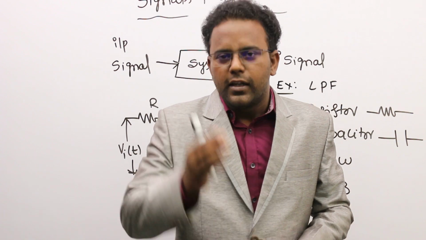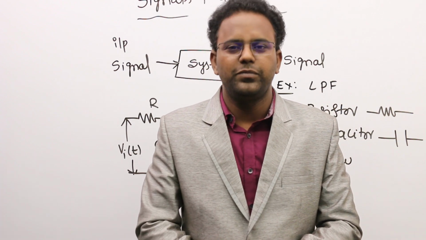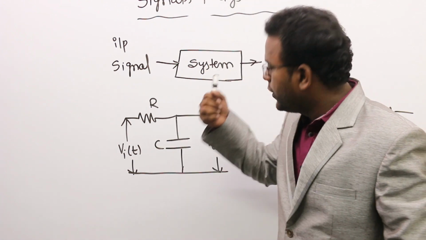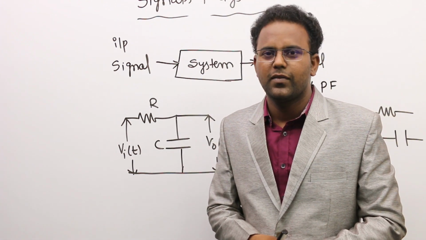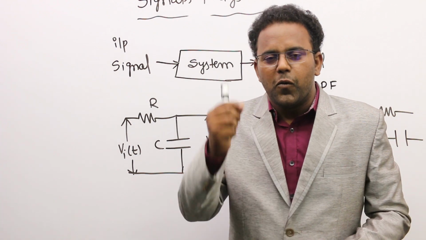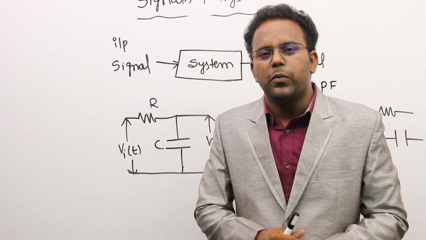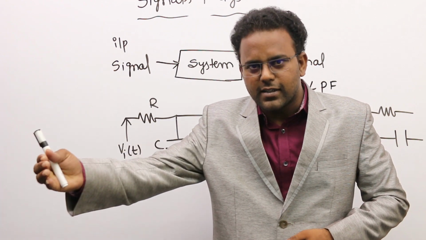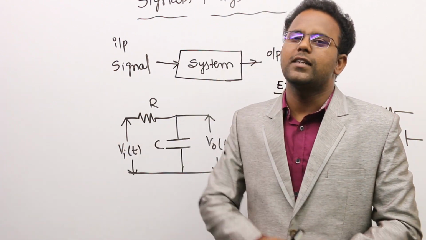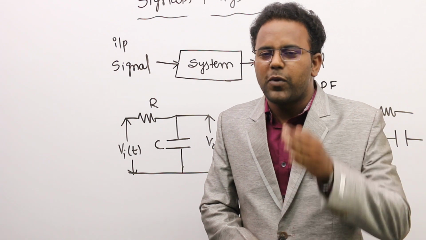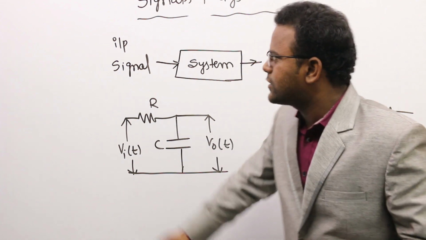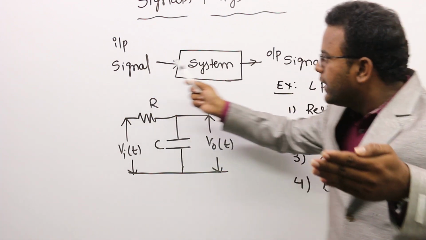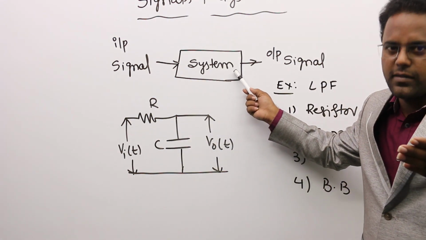For example, there is one student called Arun. He is attending our video classes. Now, the difference between the input and output signal is Arun before taking the classes and Arun after taking the classes. Before he attends the classes, the input signal is Arun before taking the class. Here the system is our video class.